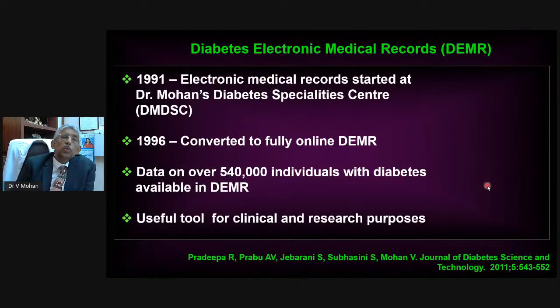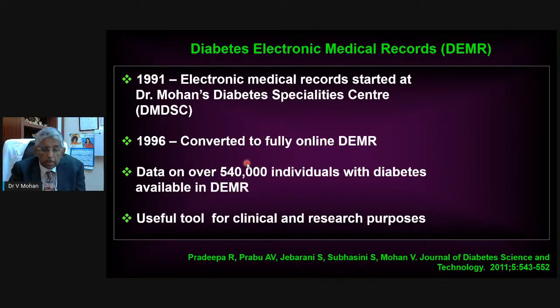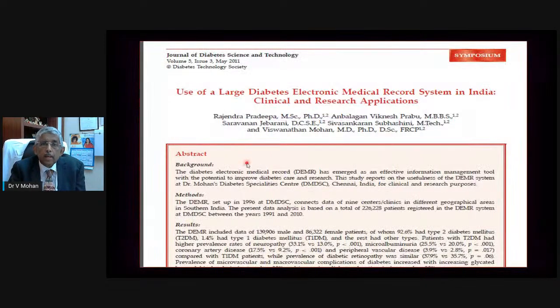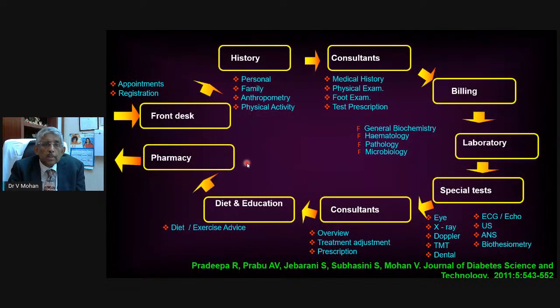I just wanted to show you how useful diabetes electronic medical records can be. We started our electronic medical records as far back as 1991. So we now have these records for 30 years. In 1996, we completely converted into online diabetes electronic medical records. Today, we have more than 540,000 individuals with diabetes in these electronic records. It's a very useful tool for clinical and research purposes. For example, these are some of our publications on this. This is what happens when the patients come to our center.